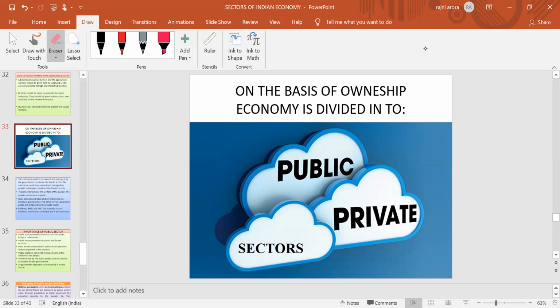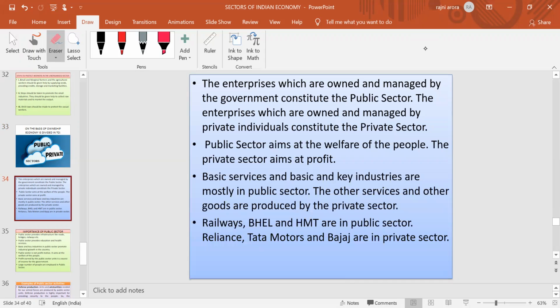We will discuss the meaning of these also. The first one, all the enterprises which are mainly owned and managed by the government. It means कि जिनकी power किसके हाथों में है? Government के हाथों में है. That will be known as public sector. But on the opposite side, all the enterprises which are owned and managed by private people, जिनका ओनर कौन है? Private public है. That will be known as private sector.